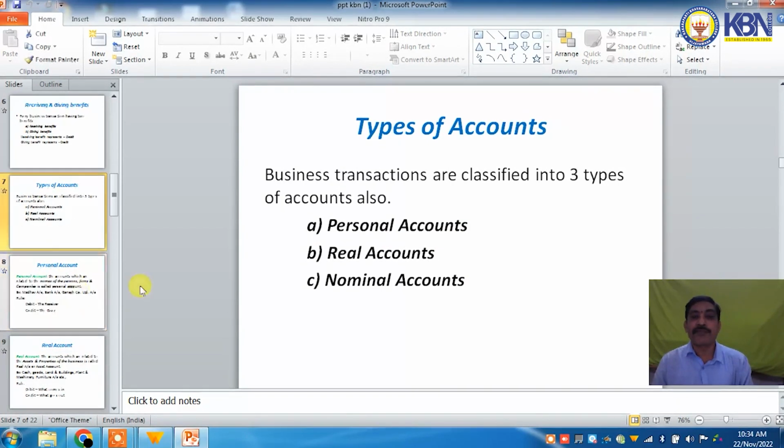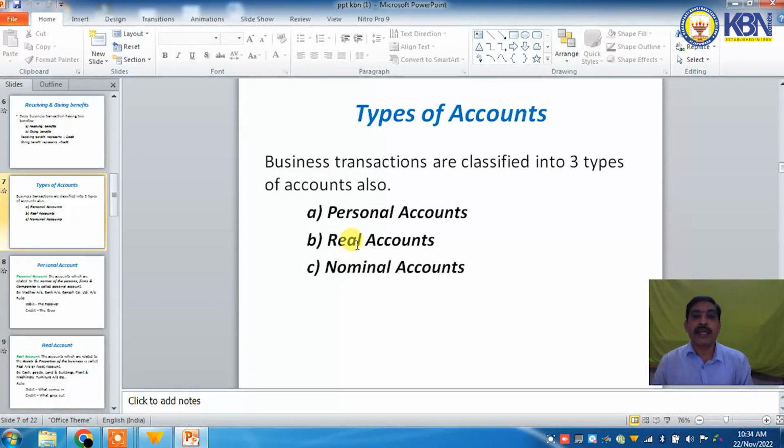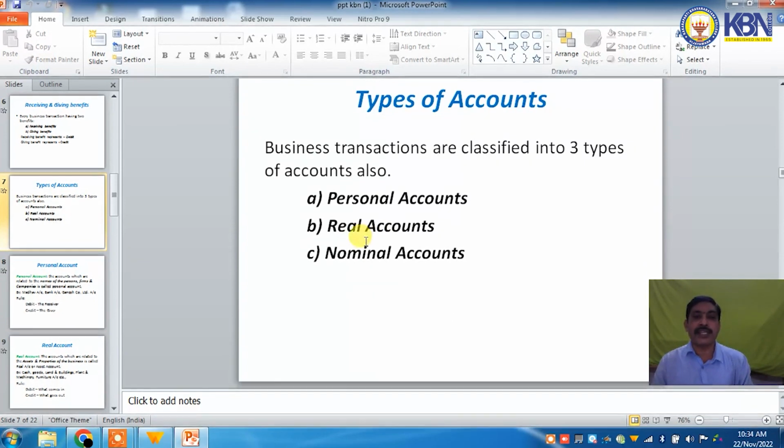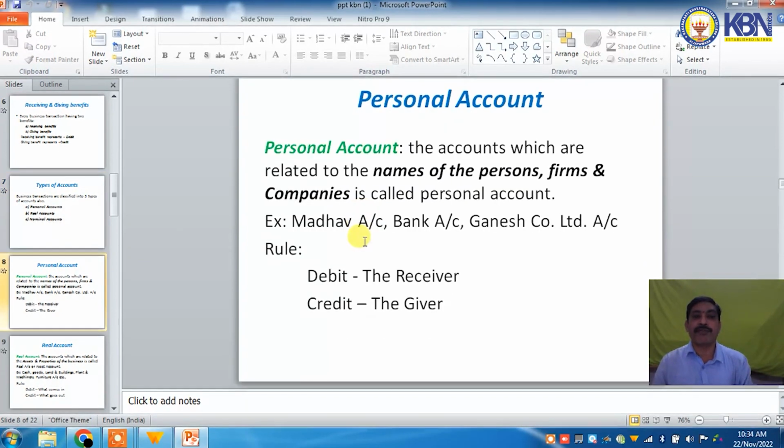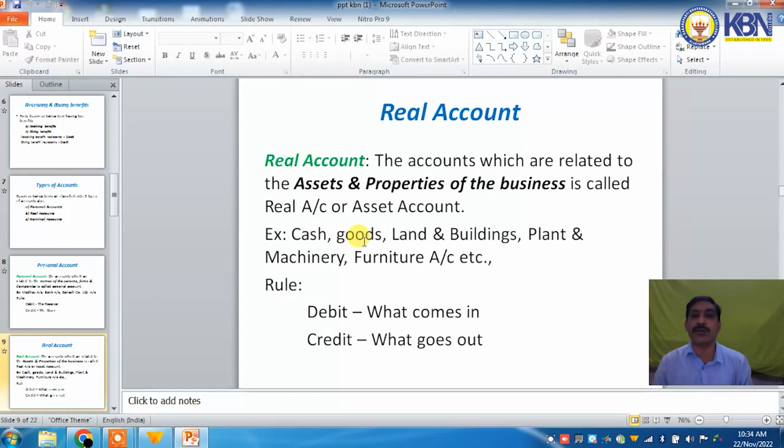Next, real account. The accounts which are related to the assets and properties of a trader or business are called real accounts or asset accounts.